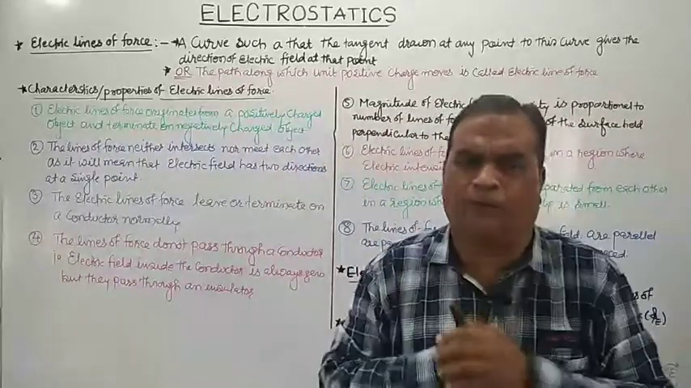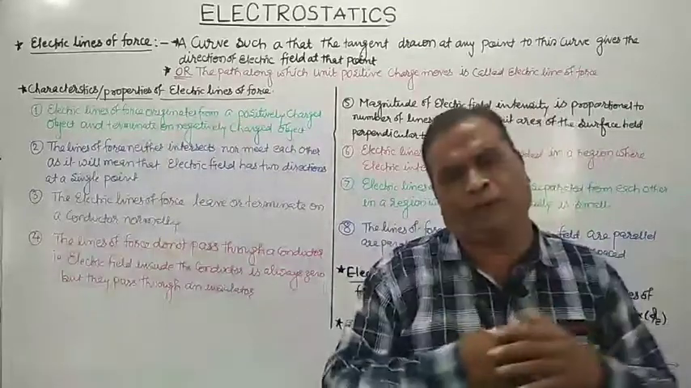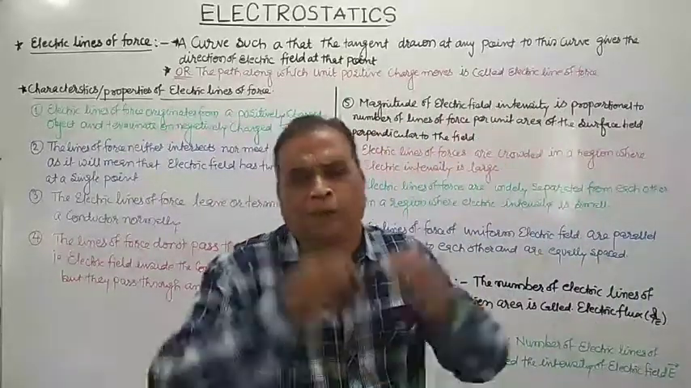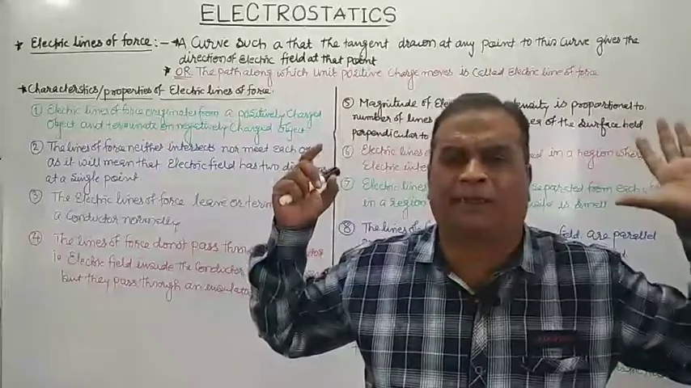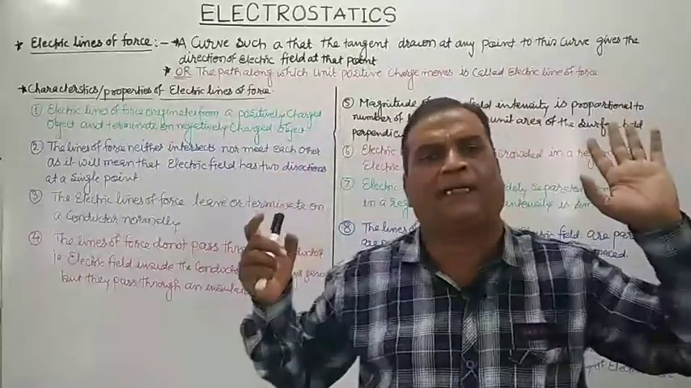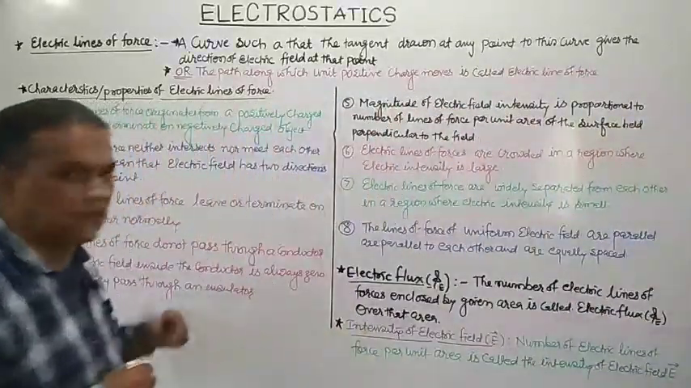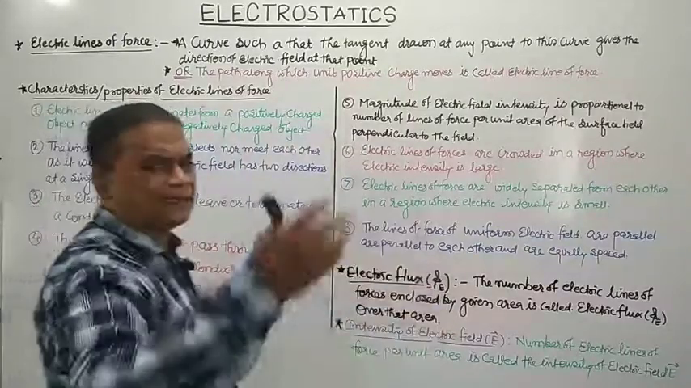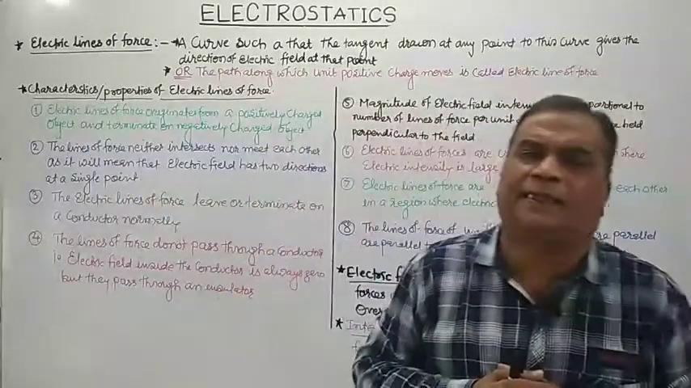What is electric line of force? It is the path along which a unit positive charge moves in the region of electric field. Now, the different characteristics or properties of electric lines of forces.